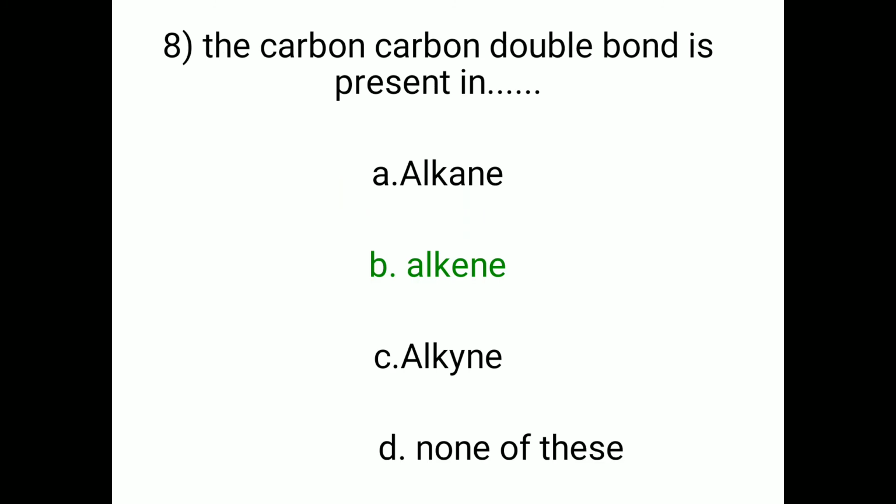Question 8. The carbon carbon double bond is present in option A. Alkane, B. Alkene, C. Alkyne, D. None of these. The correct option is B. Alkene, because in alkene there is a presence of carbon carbon double bond. It is an unsaturated compound.